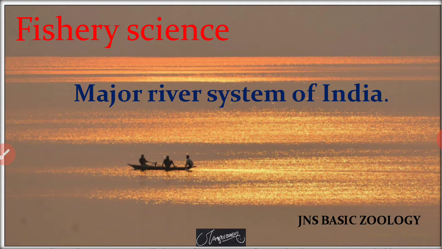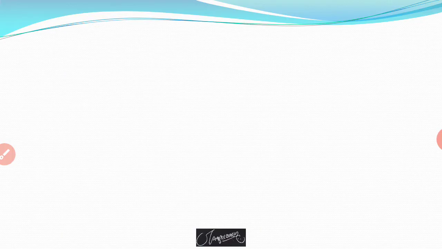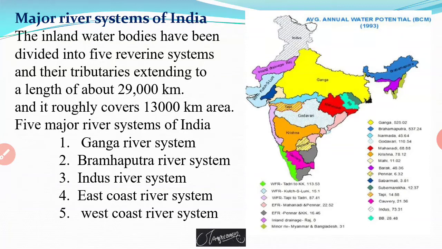Today we will discuss the river systems of India from a fisheries viewpoint, that is, the major rivers of India, their origin, their tributaries, physicochemical parameters, which type of fish species are mainly found in that water, and the gears used to catch the fishes. So let's start with an introduction to the major river systems of India.